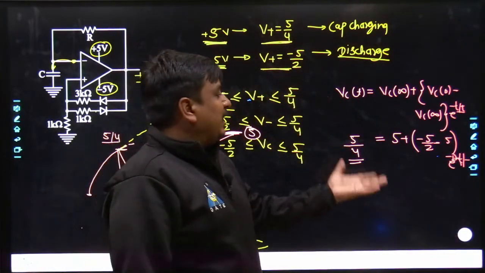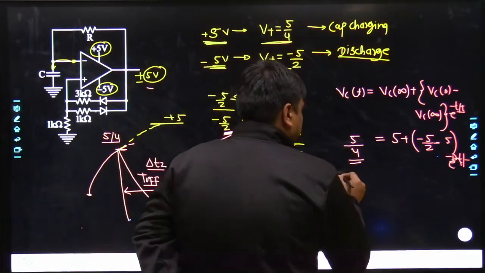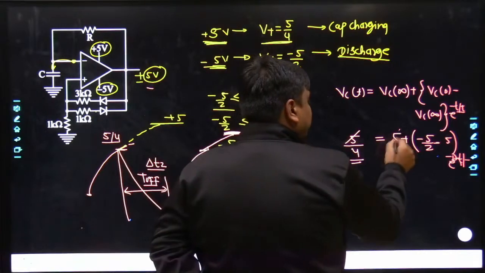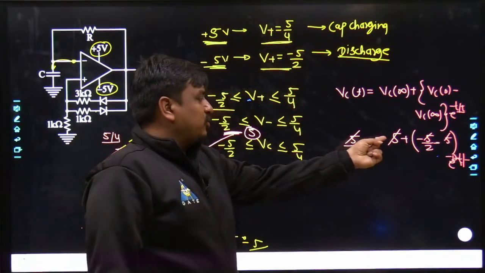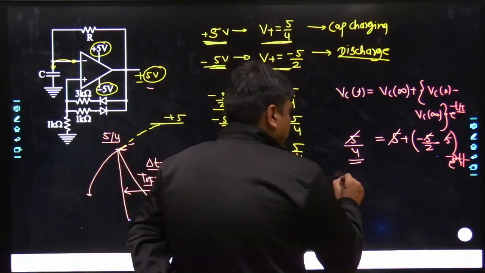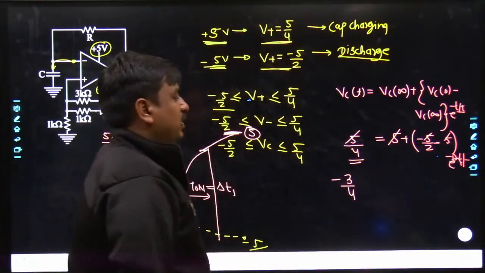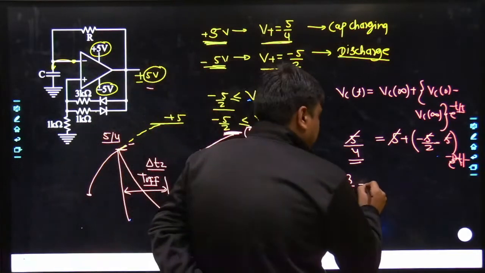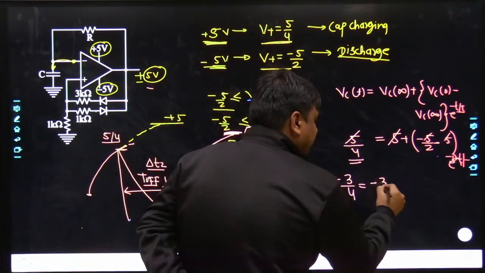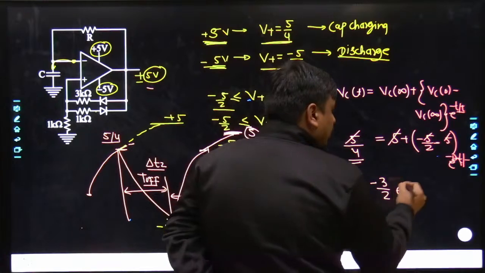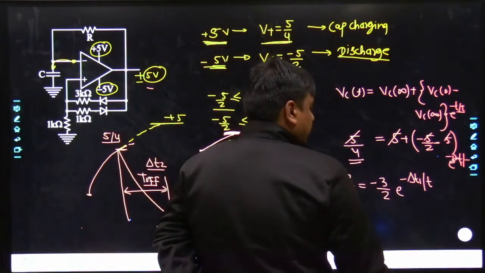Yes. So now the calculation has to be done, and you have to calculate the value of del T1. Let me do that. Here you can do one thing, this 5, everything goes out. 1 upon 4 minus 1, that would become minus 3 by 4. Similarly, here minus 1, that would become minus 3 divided by 2. e to the power of minus del T1 divided by tau.